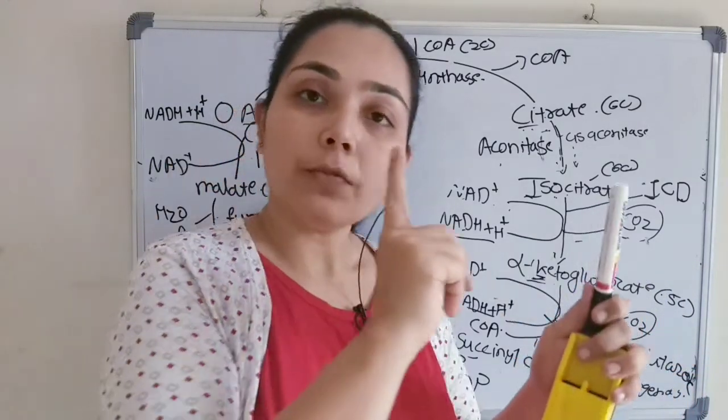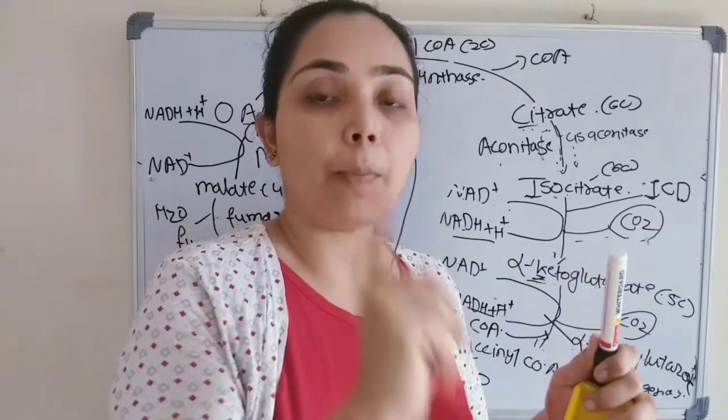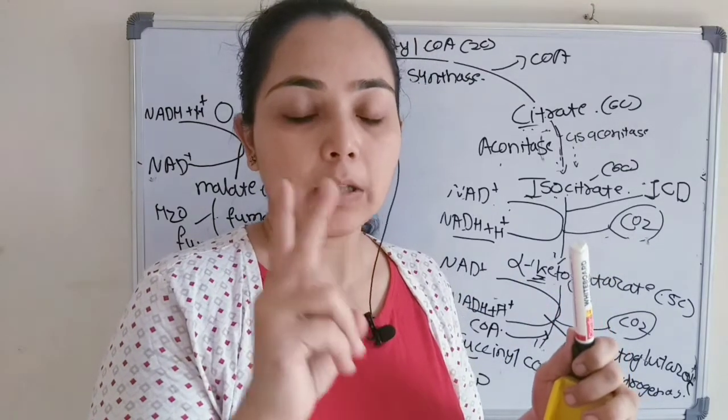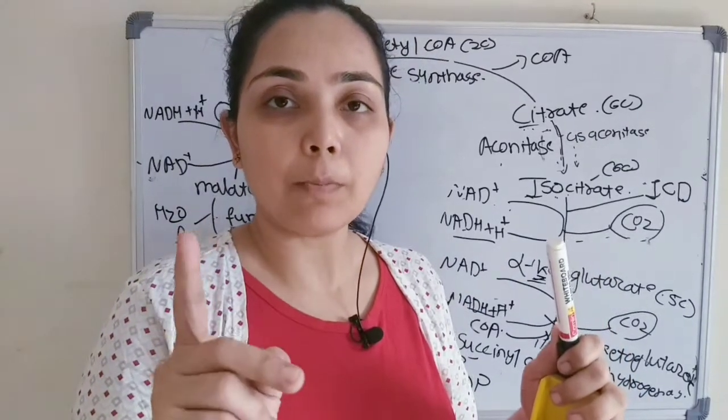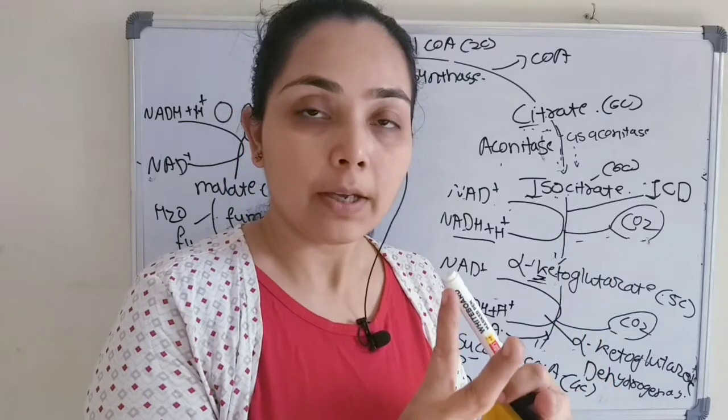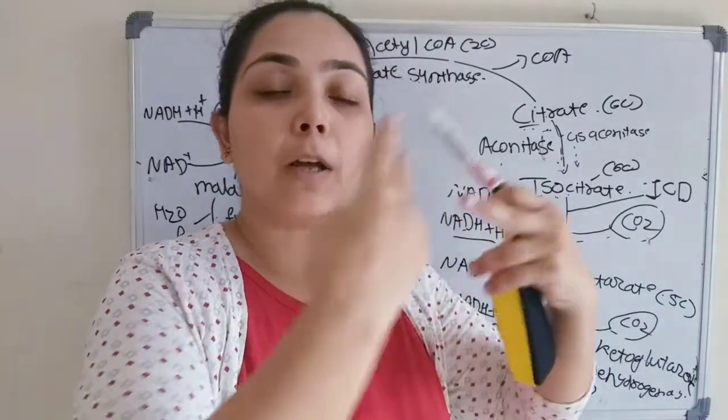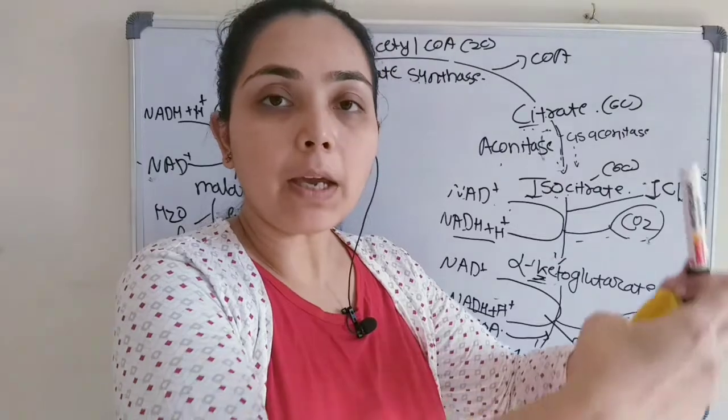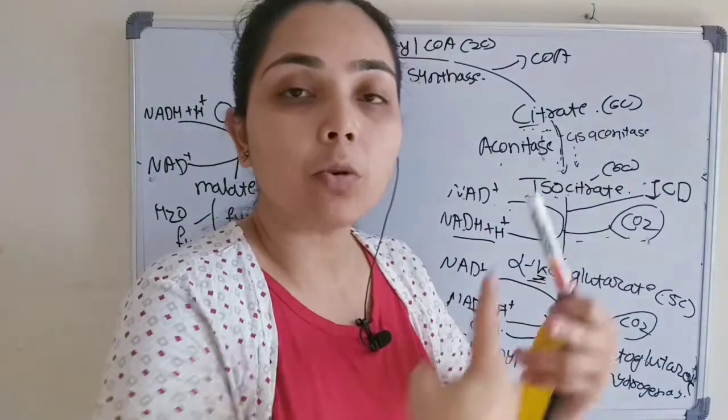Why? Because starting from glucose we got 2 pyruvate molecules, which are 3 carbon compounds, and they were converted to 2 acetyl CoA, and 2 acetyl CoA will enter the Krebs cycle.